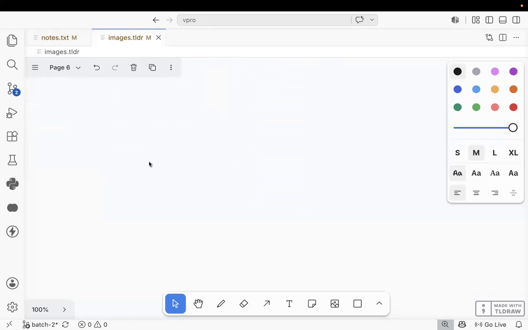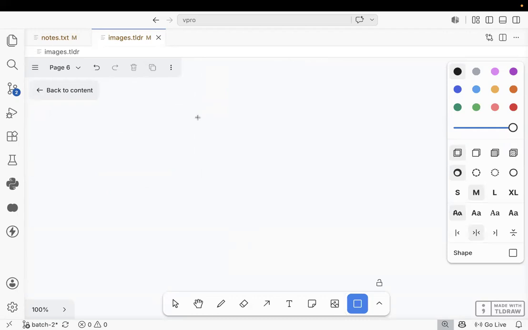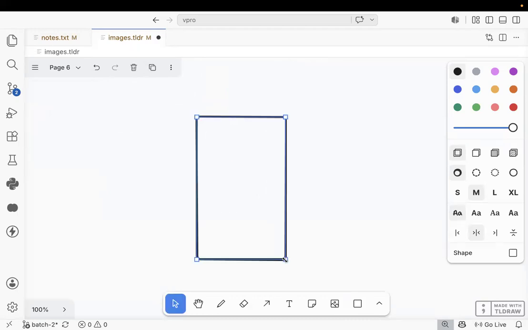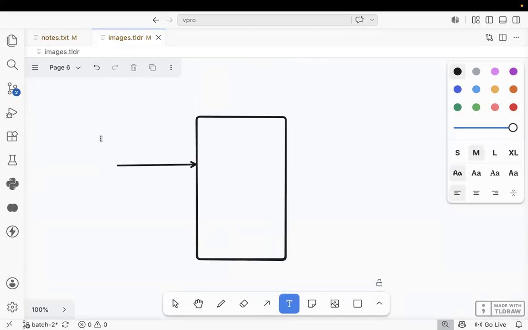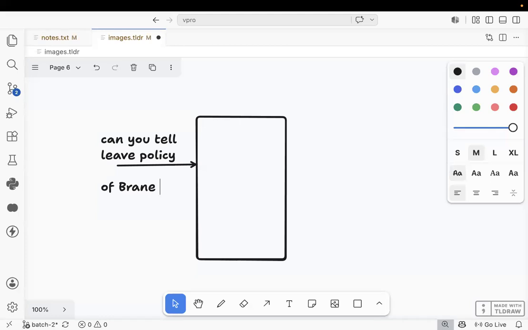Team, let me go to another thing here. For example, this is ChatGPT. I will ask one question to ChatGPT, some unrelated question. Can you tell me the leave policy of my company? The company name, say, Tech Mahindra, or otherwise some company like Brain. Can you tell the leave policy of Brain company?